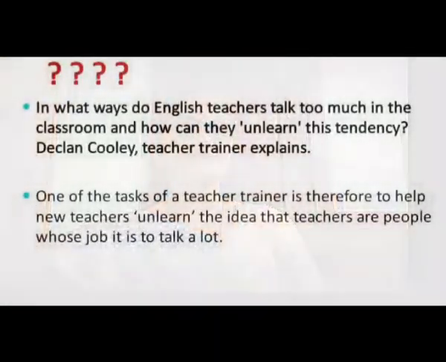Active or passive, we were the listeners. But now it is the time to unlearn what we had. All the experience has to be unlearned. So one of the tasks of our teacher educator is therefore to help new teachers unlearn what they had learned. And they should keep in mind that the teacher's job is not a job to talk too much. It's a job for talking less, talking optimum.